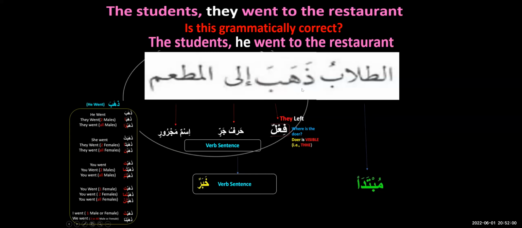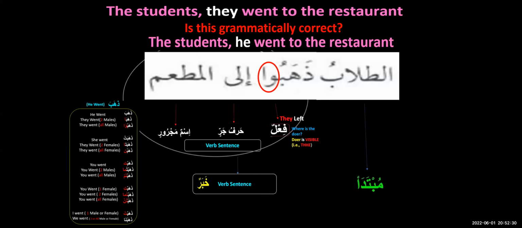Previously we said at-tullabu dhahaba. How can it be dhahaba? Dhahaba means he went. When we say the students, we want to say they went. So we'll use dhahabu. Where is this dhahabu coming from? It is coming from this chart, this table, which you received a week ago. I think the name was worksheet number 1. I hope you all have given it its due time. You all have seen it, studied it, and I hope most of you have memorized it.